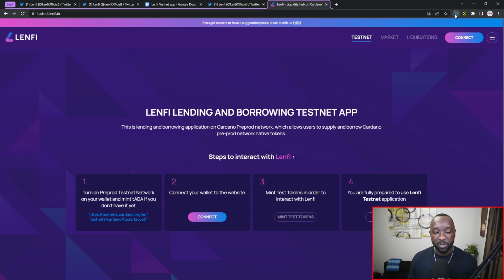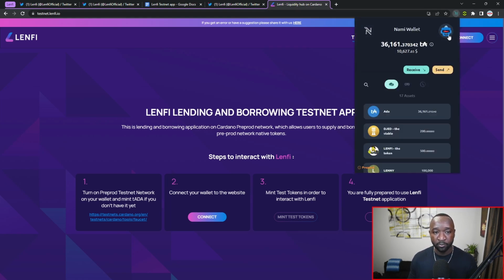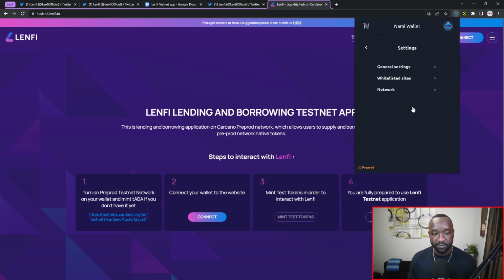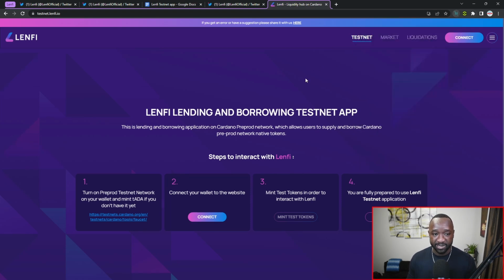So I've already got my Nami wallet here, which I'm going to quickly open up. I'm going to click on my user icon, and I'm going to go down to settings. And then from here, I'm going to select my network. And as you guys can already see, I've already selected the pre-prod network. By default, if you're on the mainnet, it should state mainnet. You just want to go ahead and select the pre-prod network. Once you do that, you are ready to go for the second step.